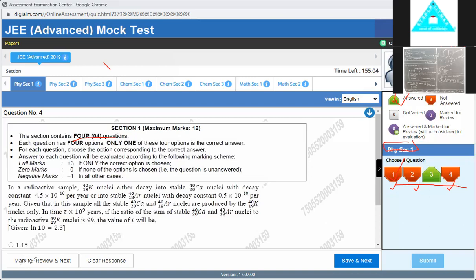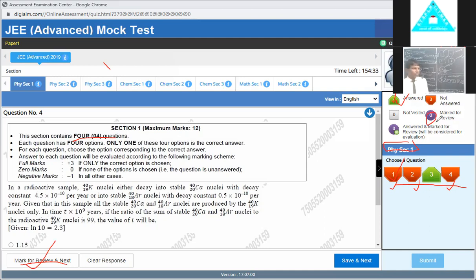You watch here, at the bottom portion, there is mark for review and next. There are 2 cases. You watch, the first case tells us about this question. If I want to read or understand something but don't want to answer, then you click here, and you will get this kind of symbol appearing here.